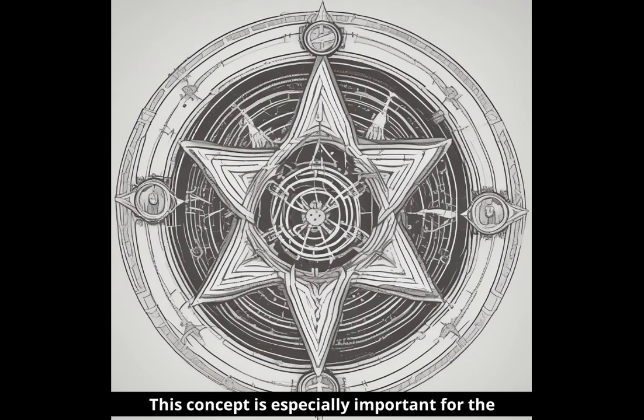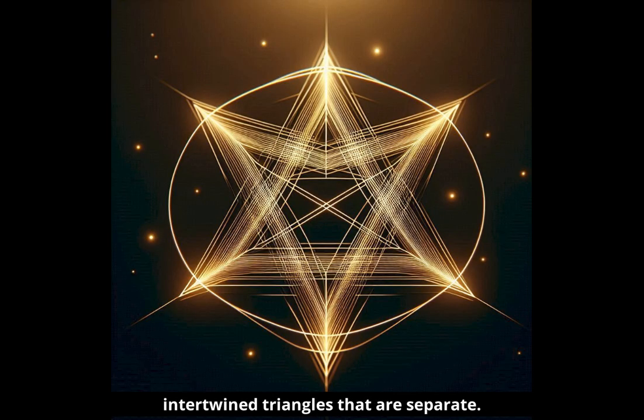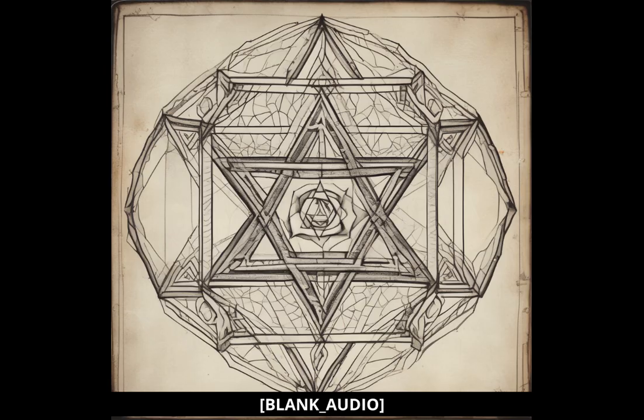This concept is especially important for the hexagram, because a traditional hexagram consists of 2 intertwined triangles that are separate, while a unicursal hexagram can be drawn with a single line. In the case of the pentagram, there is no such distinction, because it is basically a one-line, unicursal structure. So it is not necessary to add the adjective unicursal. The difference between pentagram and unicursal pentagram expressions arises from how the form and structure of the pentagram can be drawn and interpreted.